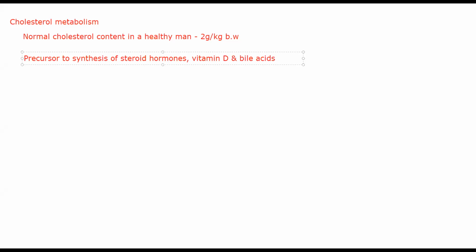The common four bile acids are chenodeoxycholic, deoxycholic, lithocholic, and cholic acid. All of these take their origin from cholesterol. If you do not have normal amounts of cholesterol, the normal functions of those hormones or compounds will get affected as well.